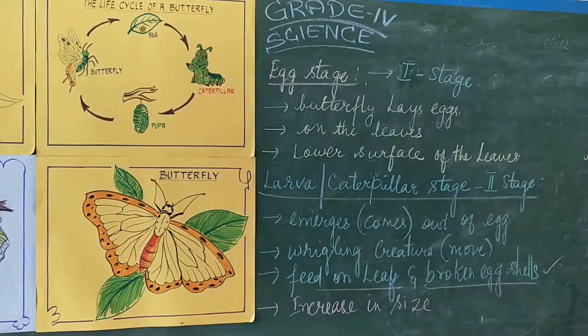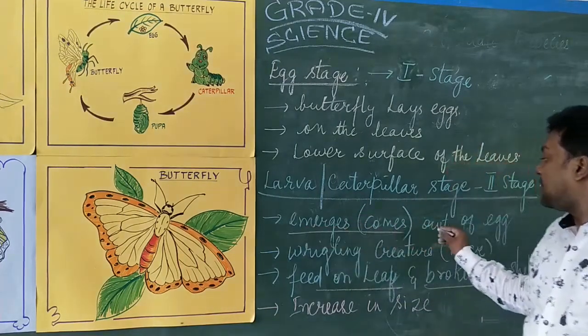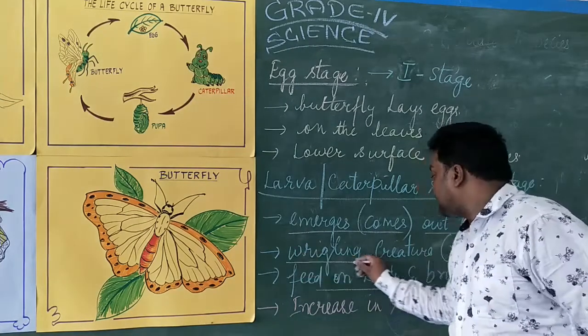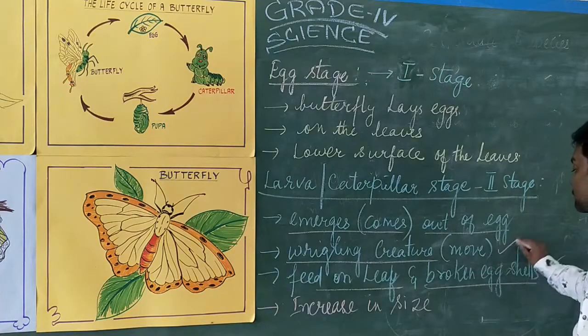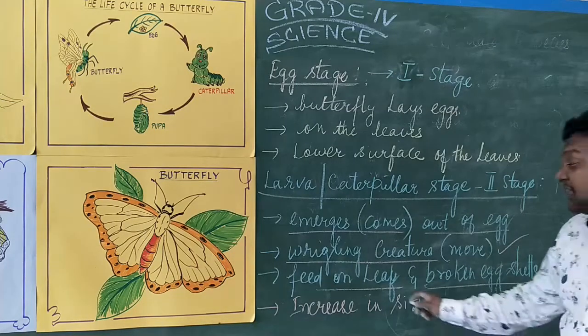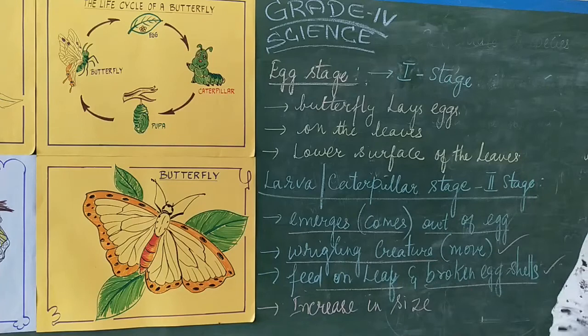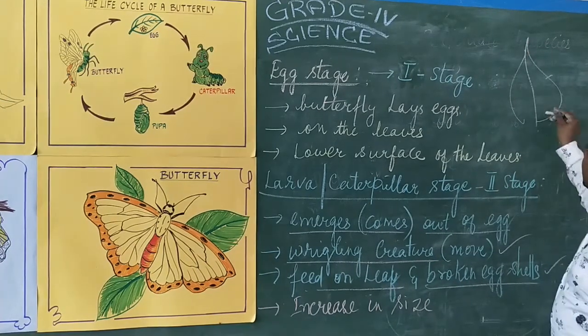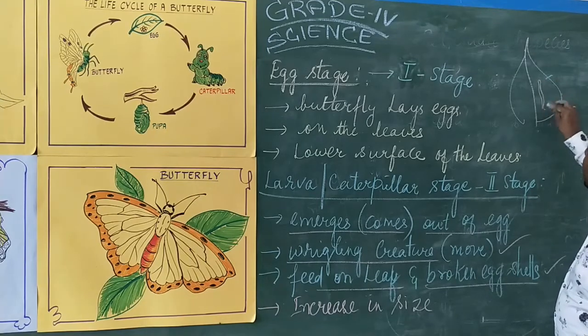Caterpillar on the stage, second stage, it comes or otherwise it emerges out of the egg. And this caterpillar when you take it as a wriggling creature, it starts to move. It's a wriggling creature. It feeds on the surface of the leaf. Another leaf provided if a leaf is going to be like this, no? If the caterpillar is going to be present here, in the particular region,